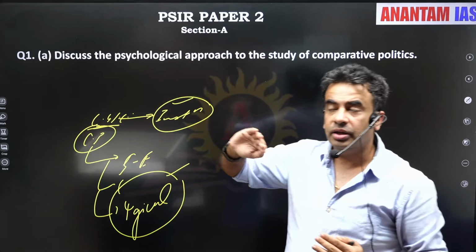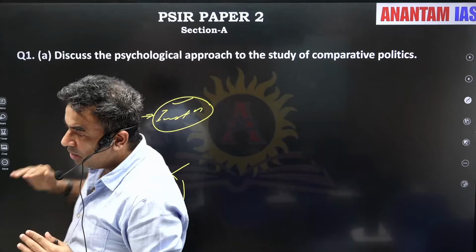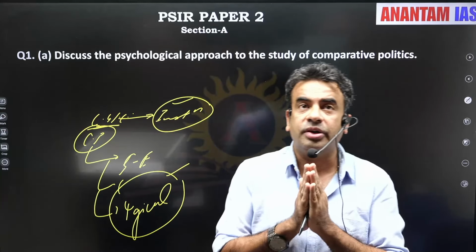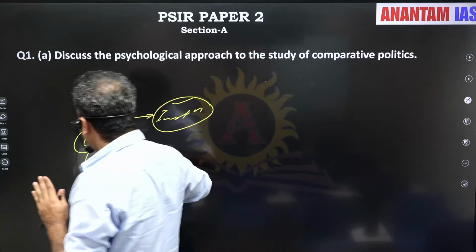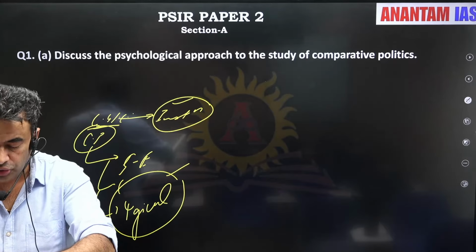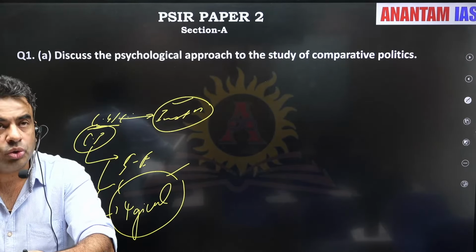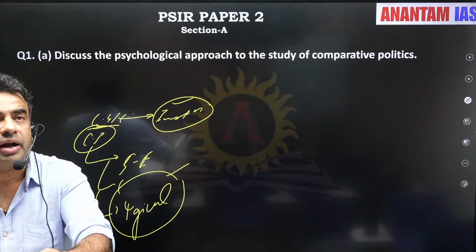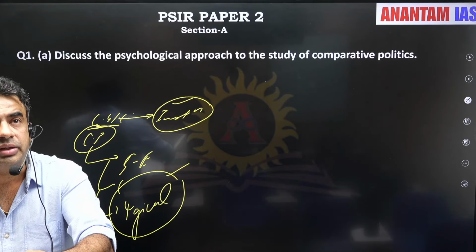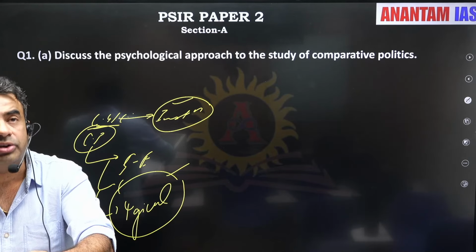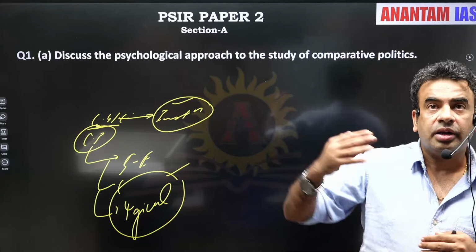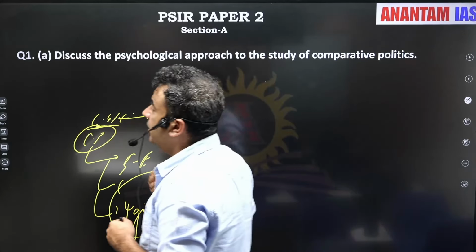If you remember, Aristotle compared constitutions. So technically that was not comparative politics, that was comparative government. Comparative politics is study beyond institutions and constitutions, studying socio-economic, cultural, and psychological factors. And what is psychology? Psychology is the study of human behavior. So we cannot take away the behavior of the human.